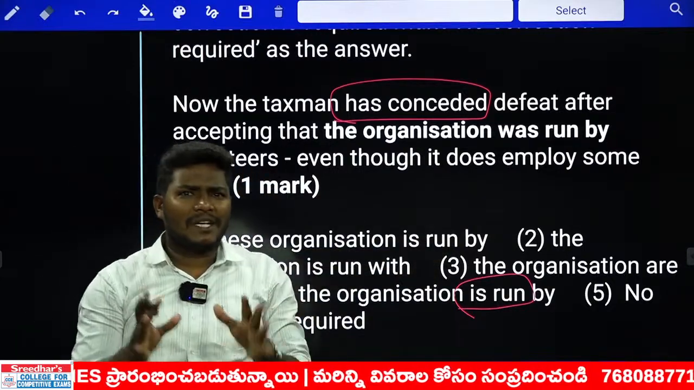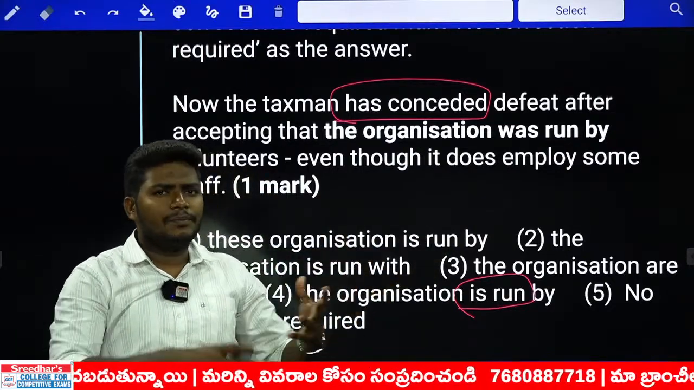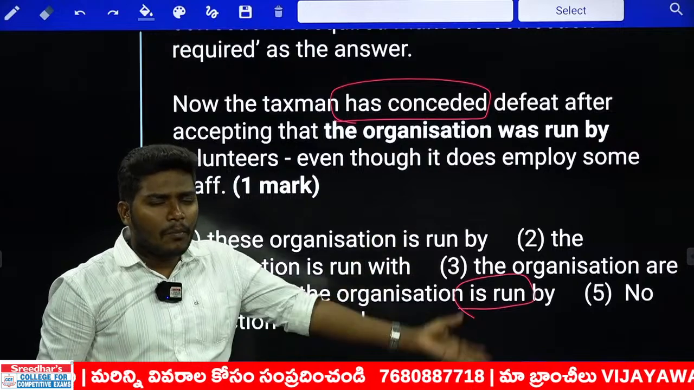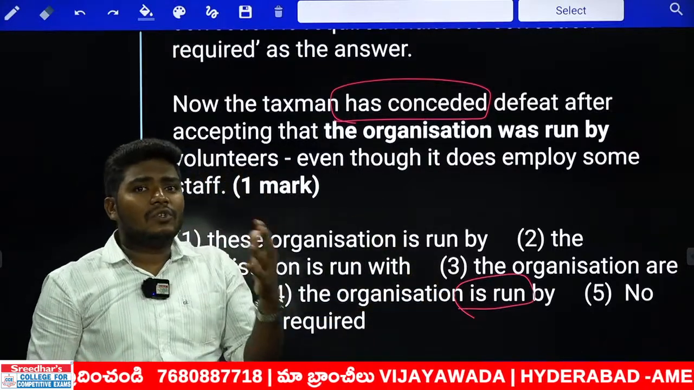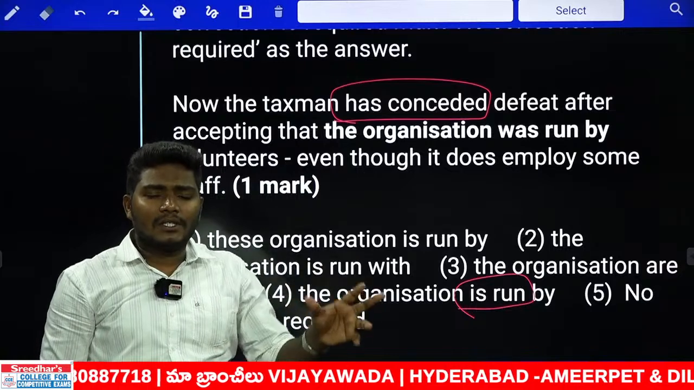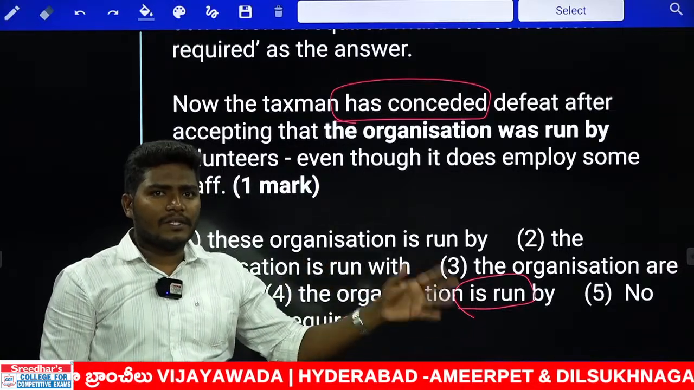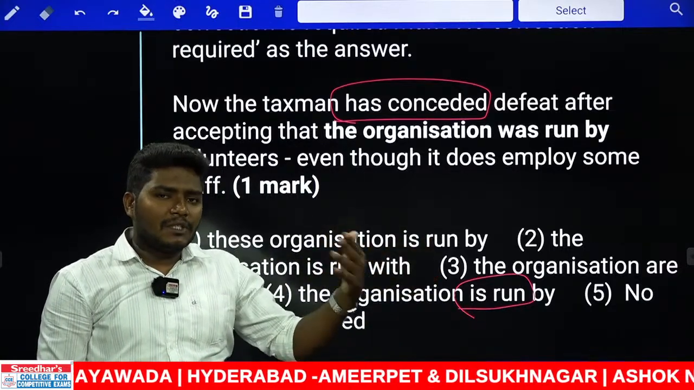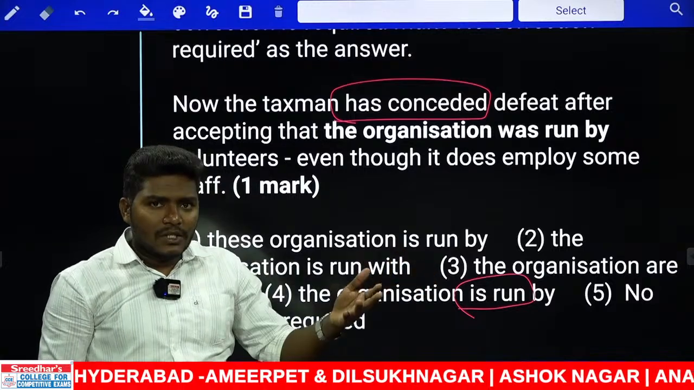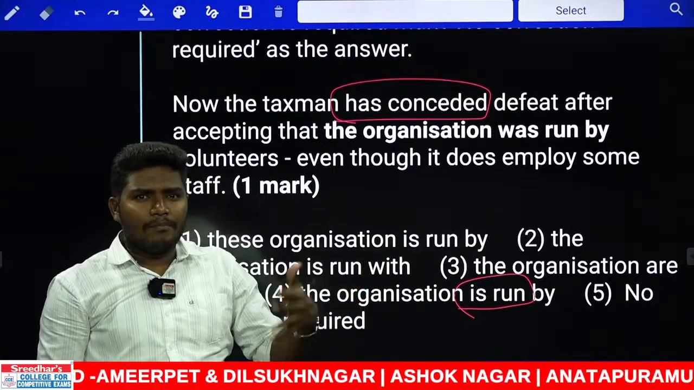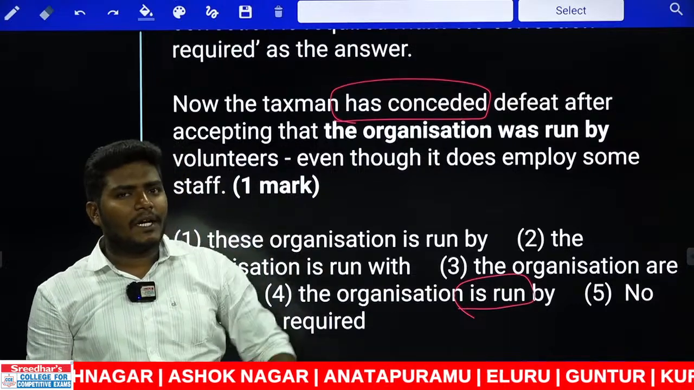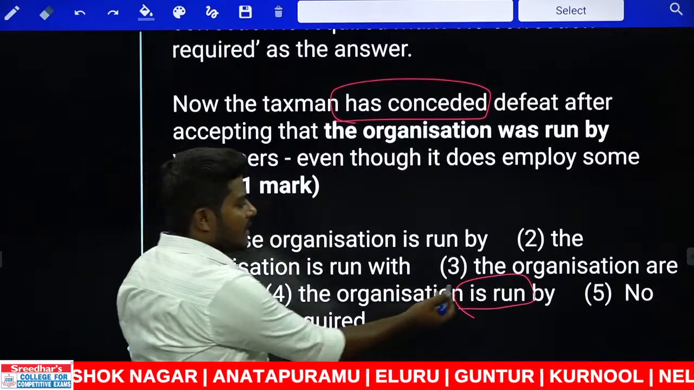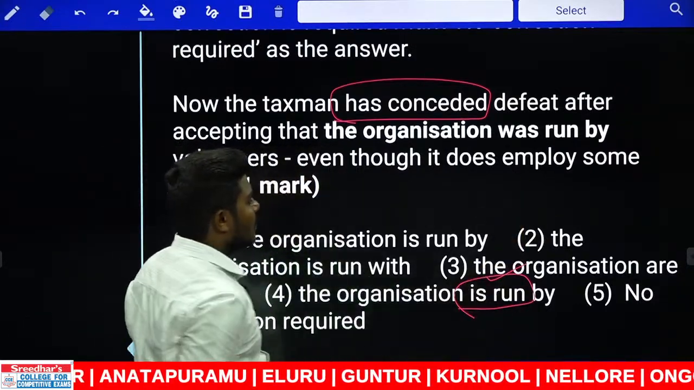We are referring to the present sense. The organization's basic case is nothing but it is run by some people, run by the volunteers. That is the nature of the organization, the way that it functions. So anything that we speak of the nature, its nature or its lively being or whatever kind of features that it has, all those cases should be treated in the simple present tense. So is run is a simple present passive voice, that is possible.